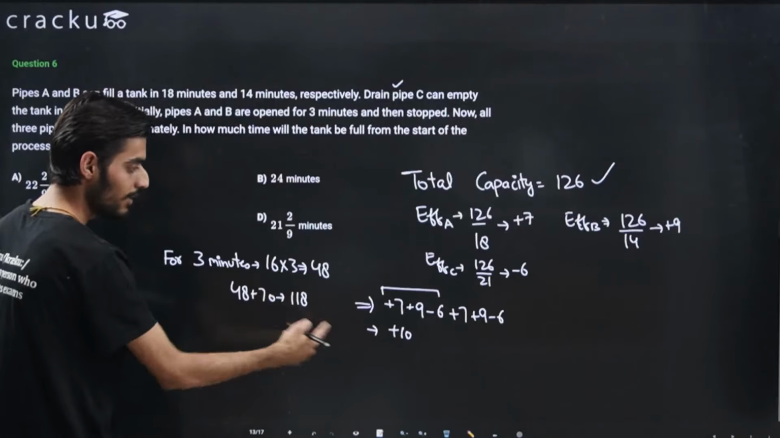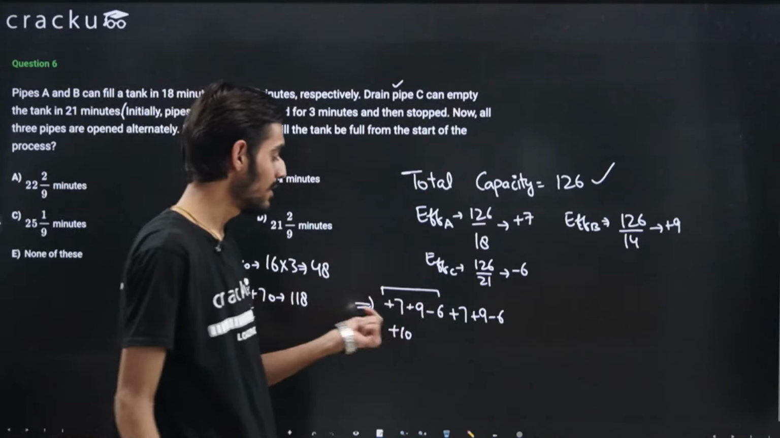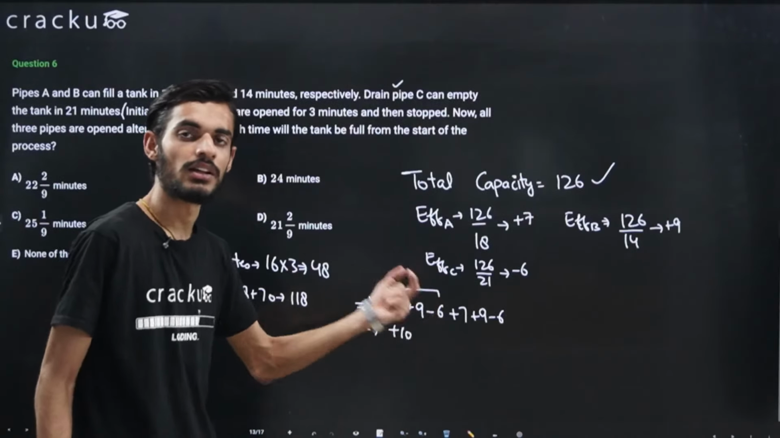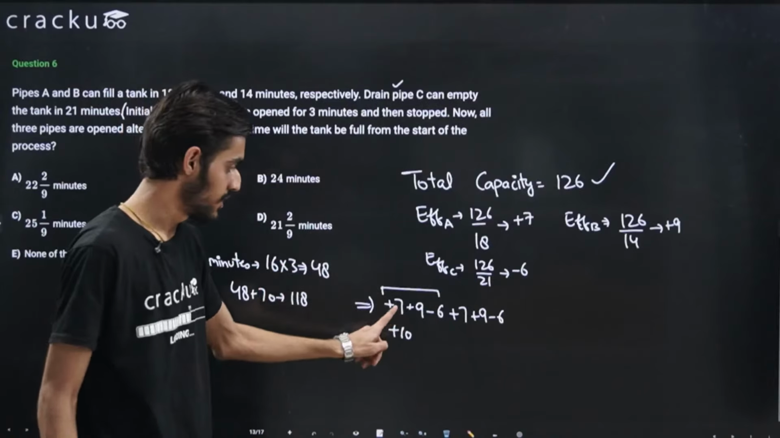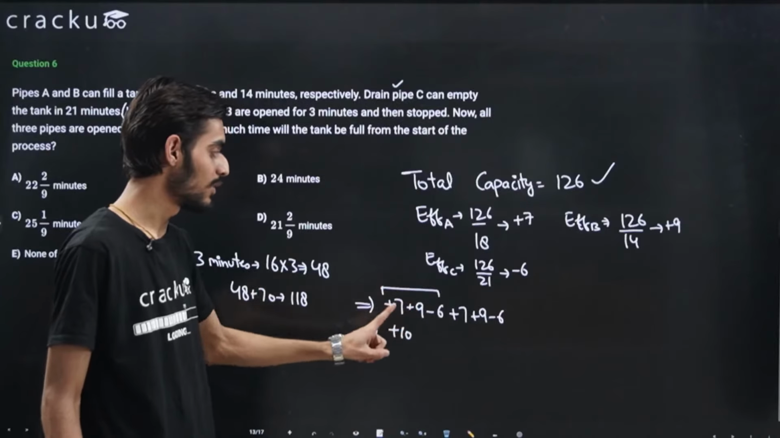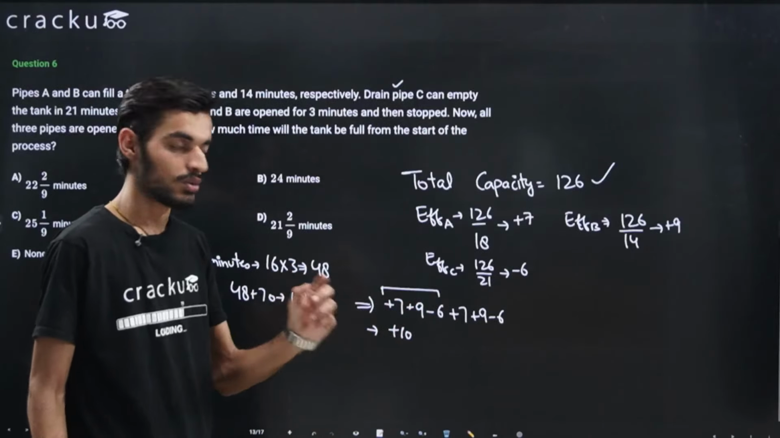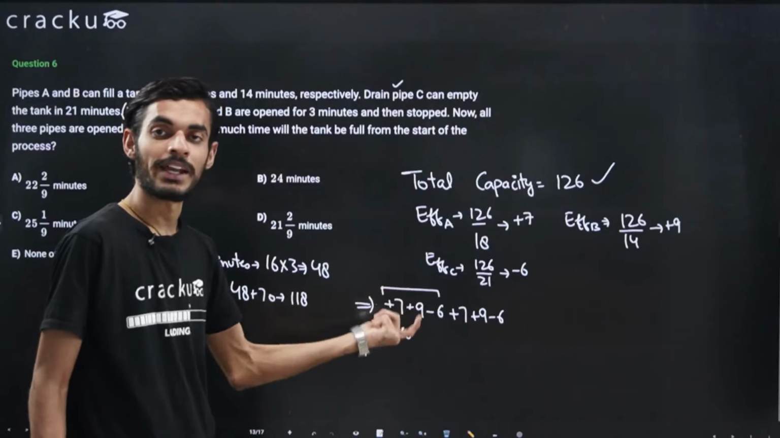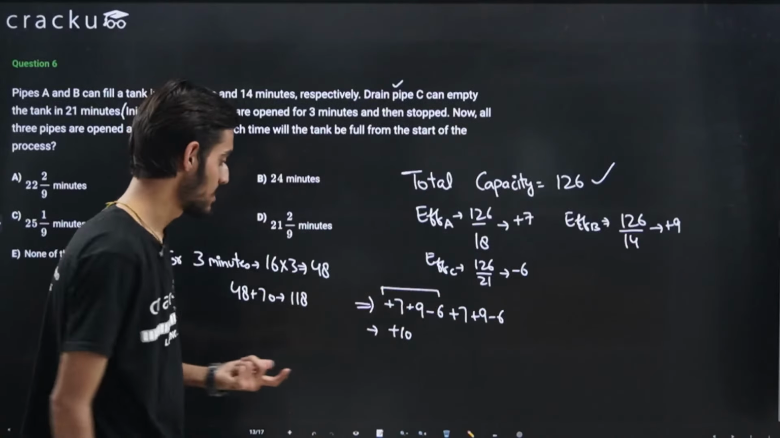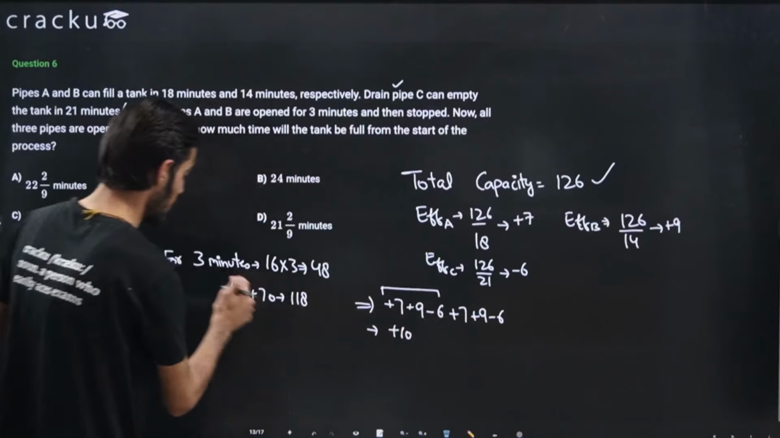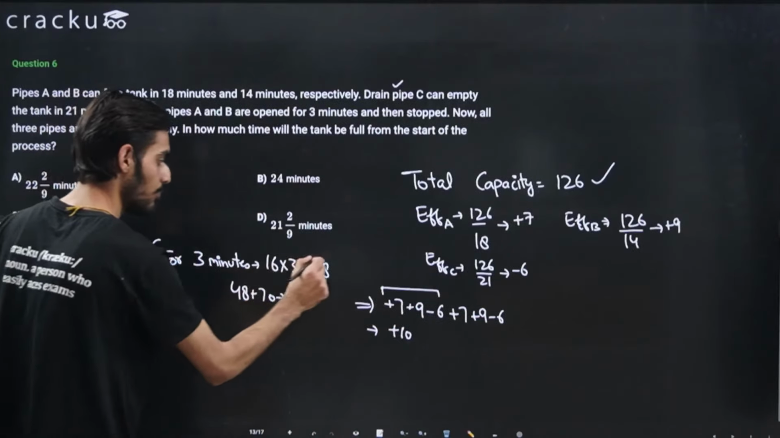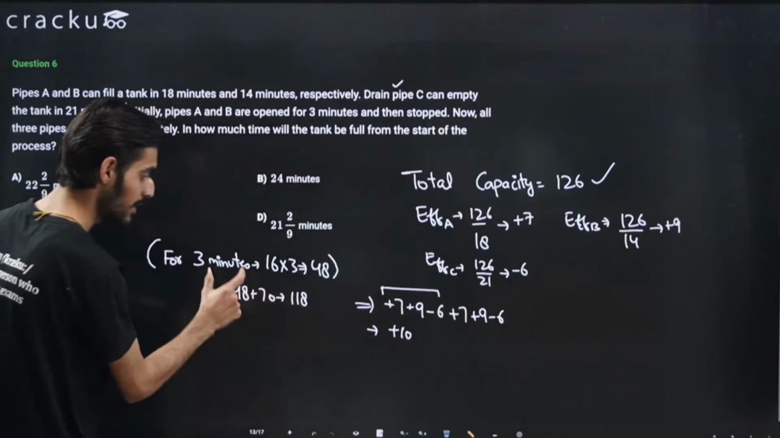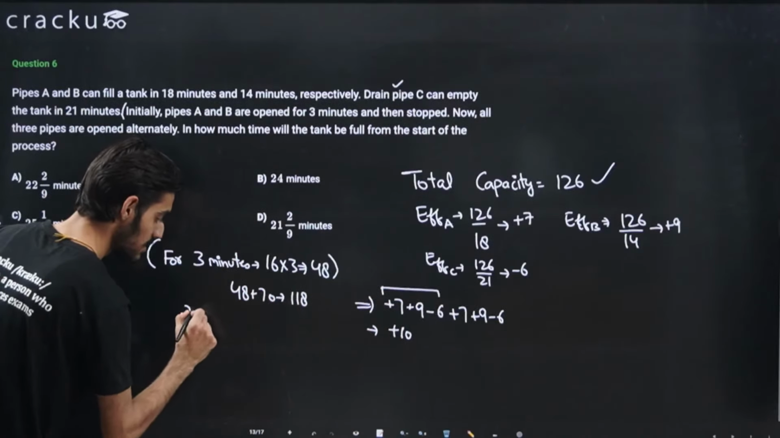So this is 118, and if we are multiplying this by 7, that means a total of 21 minutes, because in every cycle there are 3 minutes. First minute A is working, second minute B is working, third minute C is working. So in every cycle there is a total time of 3 minutes, and we are multiplying it by 7, so total time will be 21 minutes. But already 3 minutes are used here. So after this cycle, this will be 21 and 3 minutes, so 24 minutes.